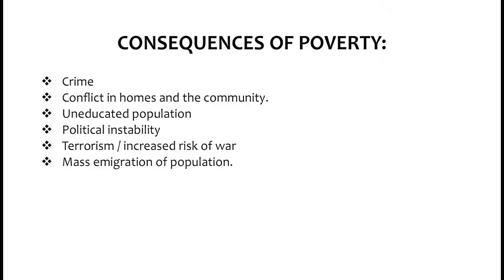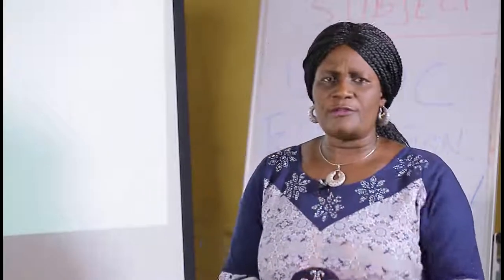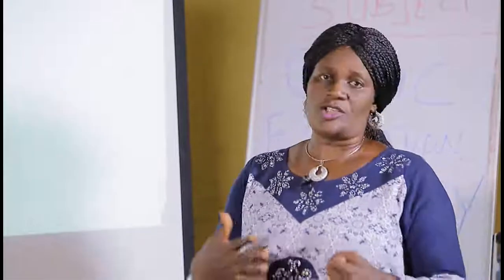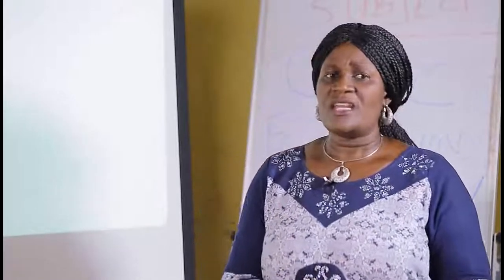We also have conflict in homes and the community. Let's start with the home. Look at this scenario. In the home, you cannot eat three times a day because there is poverty, because the head of the home cannot provide three square meals a day. You know that the wife will not be at peace with the husband because she is hungry. The children will not be happy with the parents because they are hungry. And the home will not be a good place for them to live.